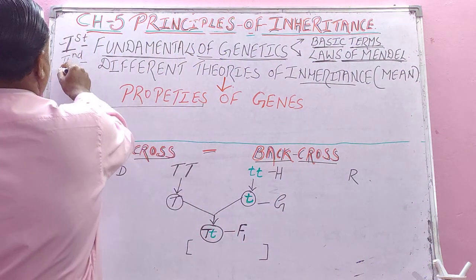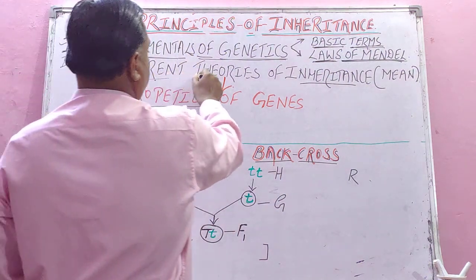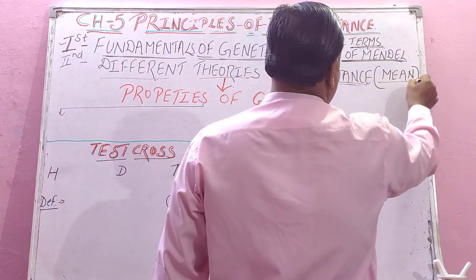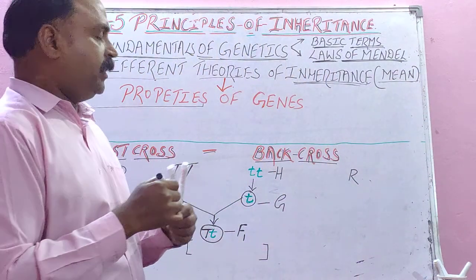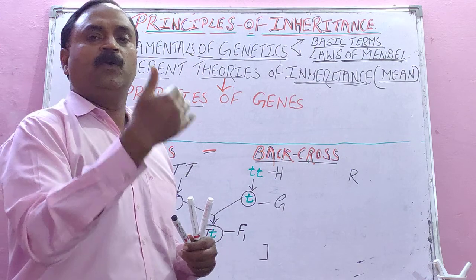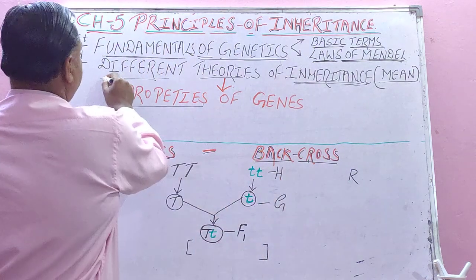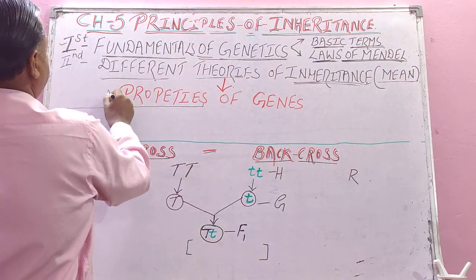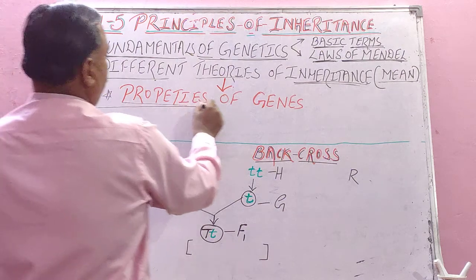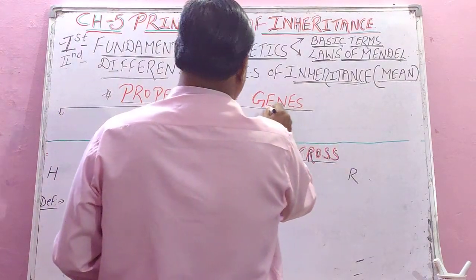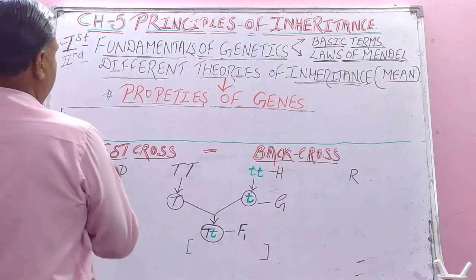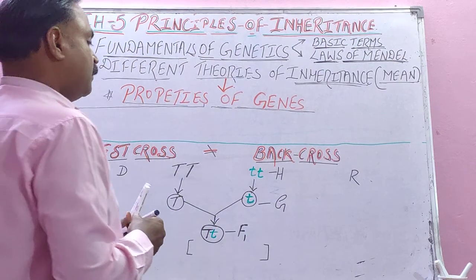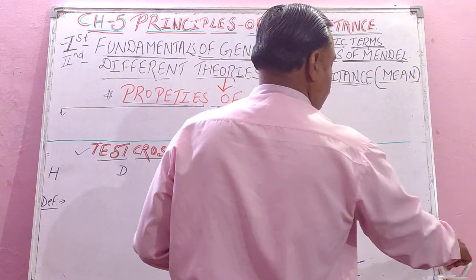But the main part is your second part, that is, the different theories of inheritance. Students, what do you mean by inheritance? Inheritance means transmission of hereditary characters from one generation to another, isn't it? So this is the main part of this chapter, different theories, and in that the first part we are going to study is properties of genes. I am starting with properties of genes, then I will teach you test cross and back cross. So let us start, children, with the properties of gene.